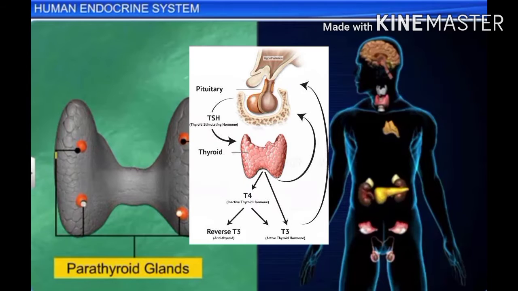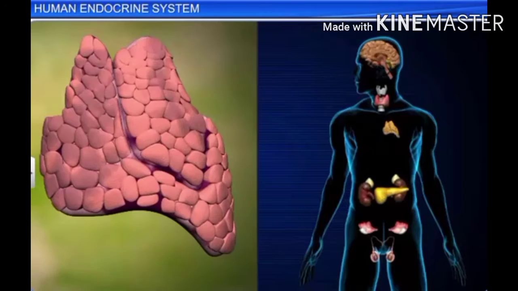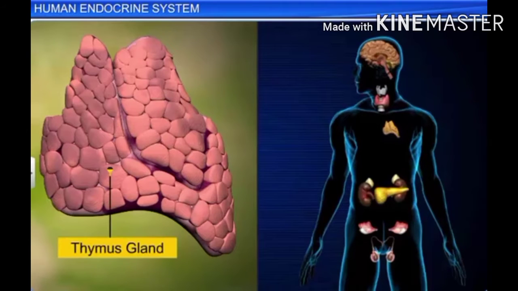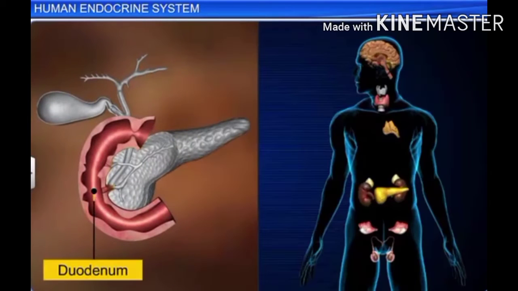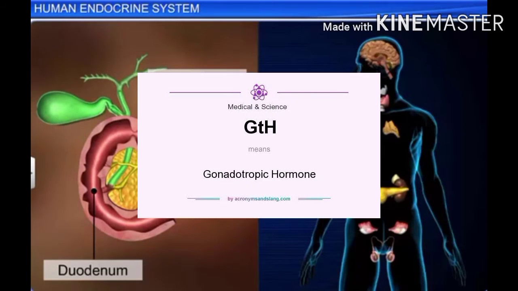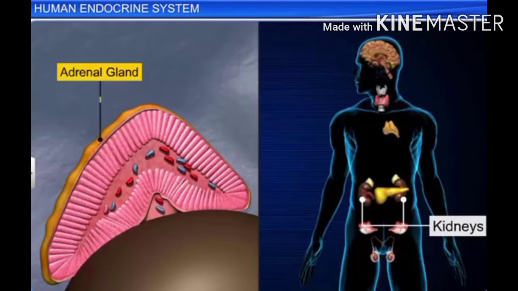Number 2, TSH hormone, that is thyroid stimulating hormone. It stimulates the thyroid gland to secrete hormone. Number 3, ACTH hormone, that is adrenocorticotropic hormone. It controls the secretion of adrenal cortex. Number 4, gonadotropic hormone. It controls the functions of gonads.